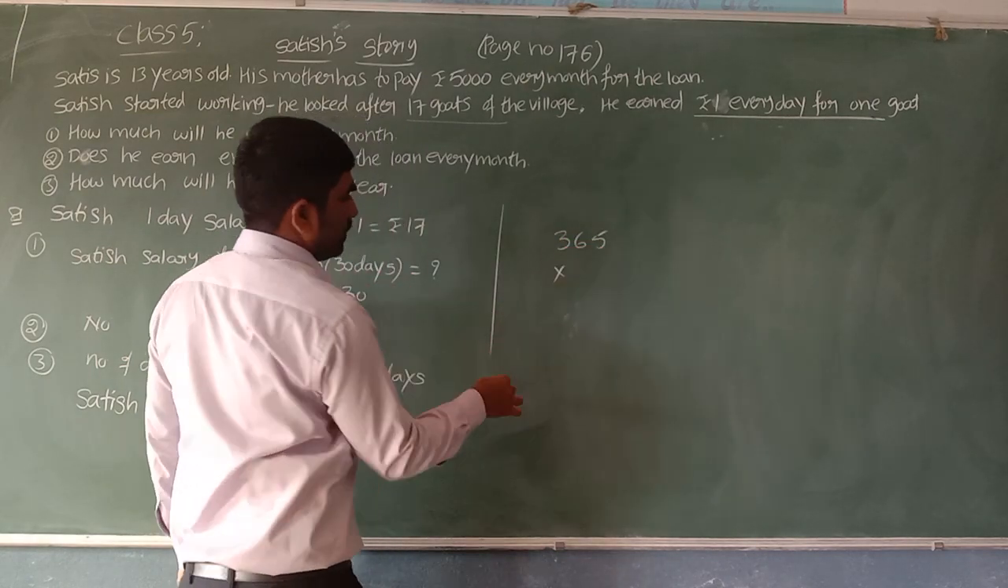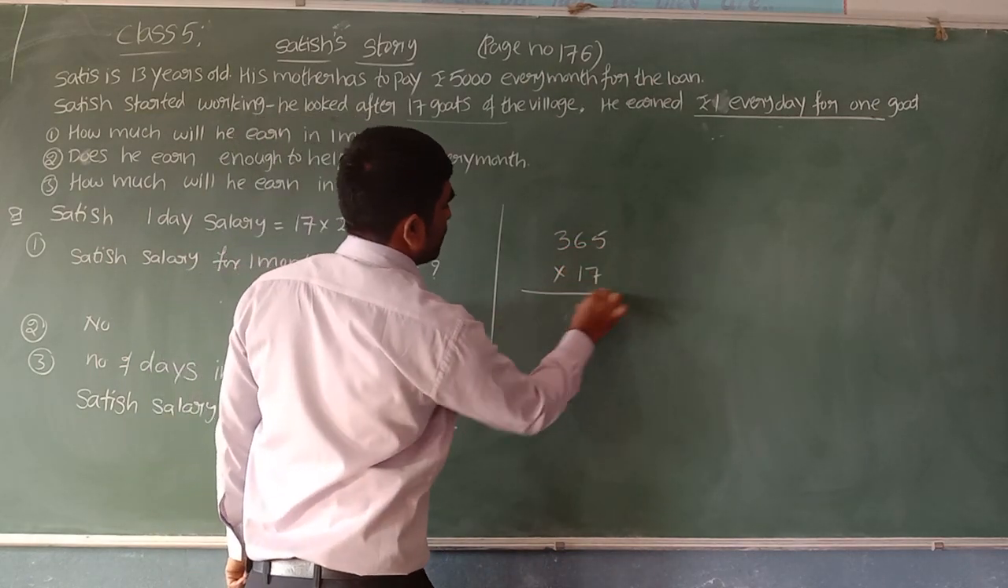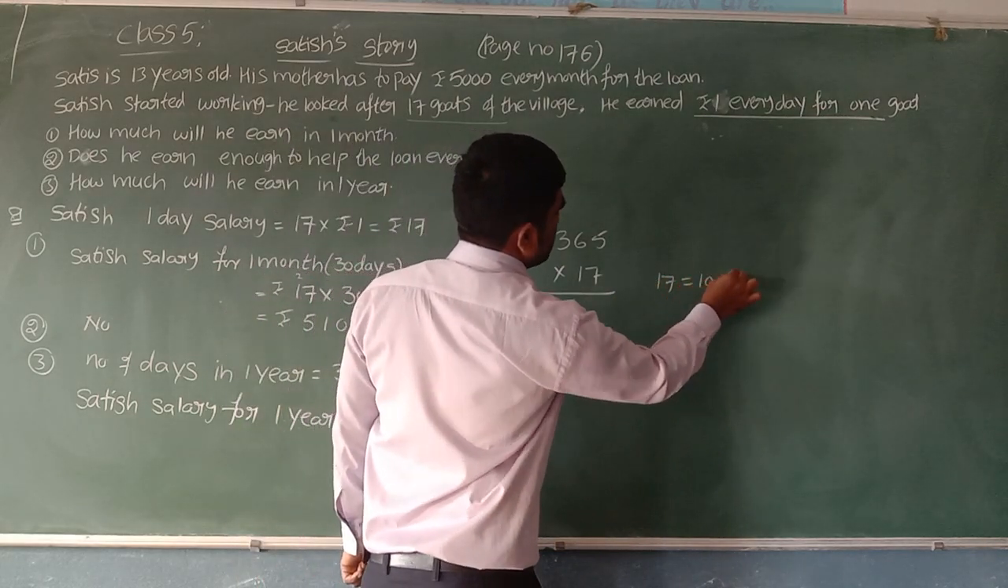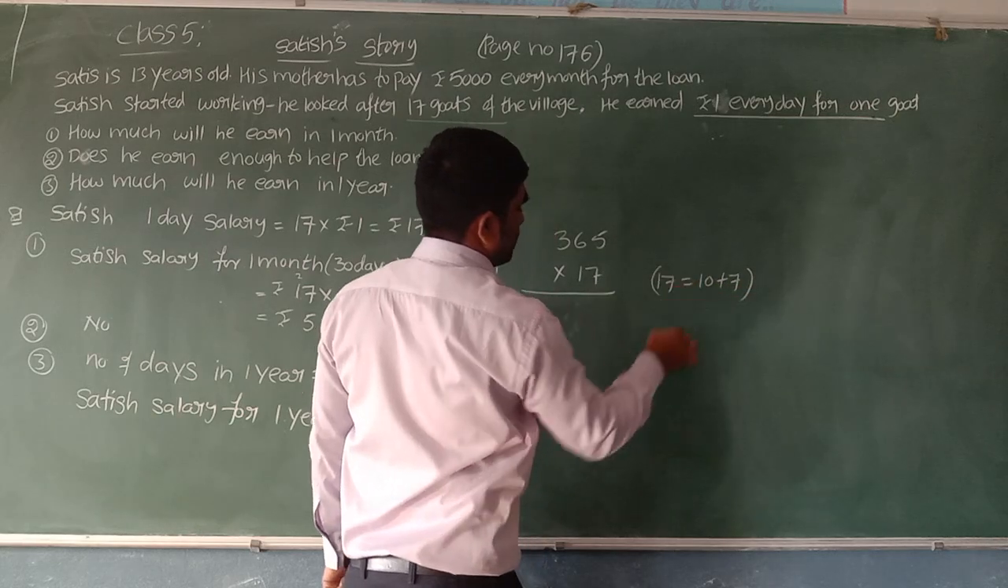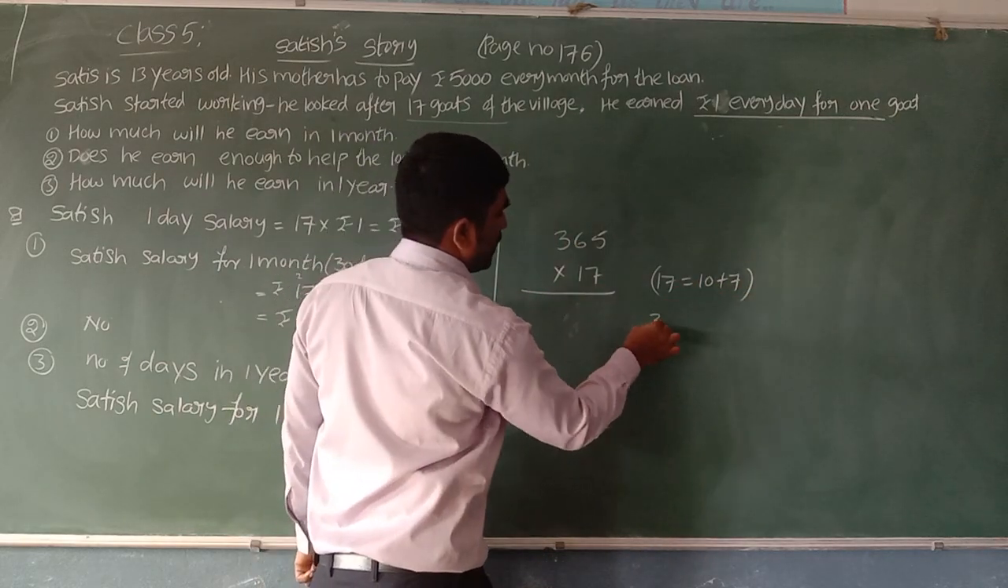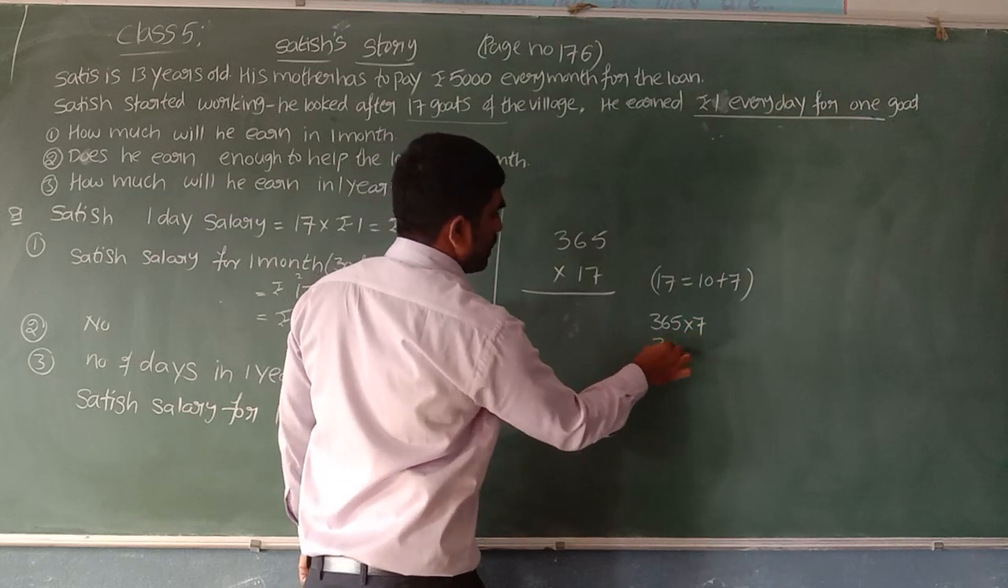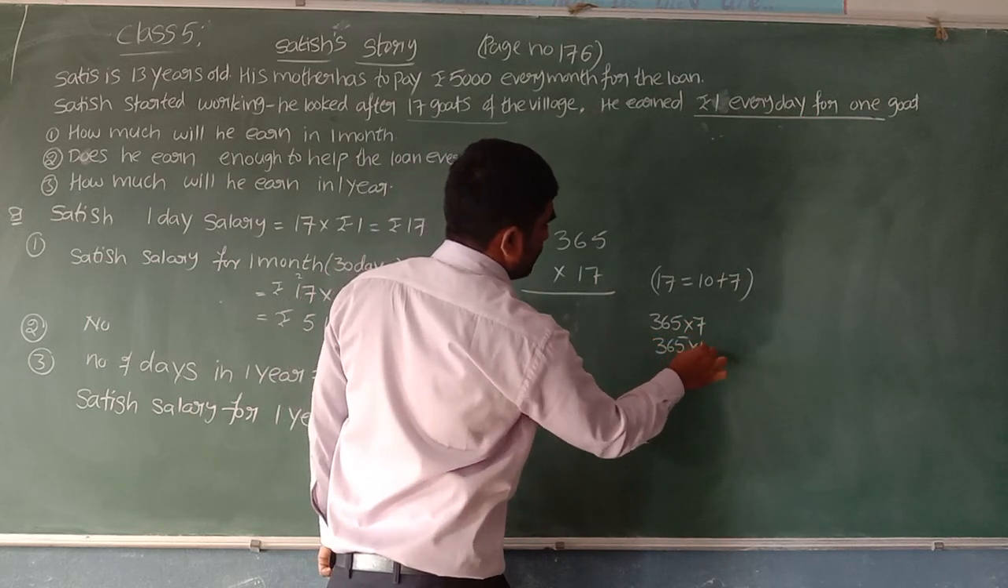365 into 17. So let us multiply by the Vedic method. 17 we will divide into 10 plus 7. 10 plus 7. So first 365 we need to multiply with 7. Again 365 multiply with 10.